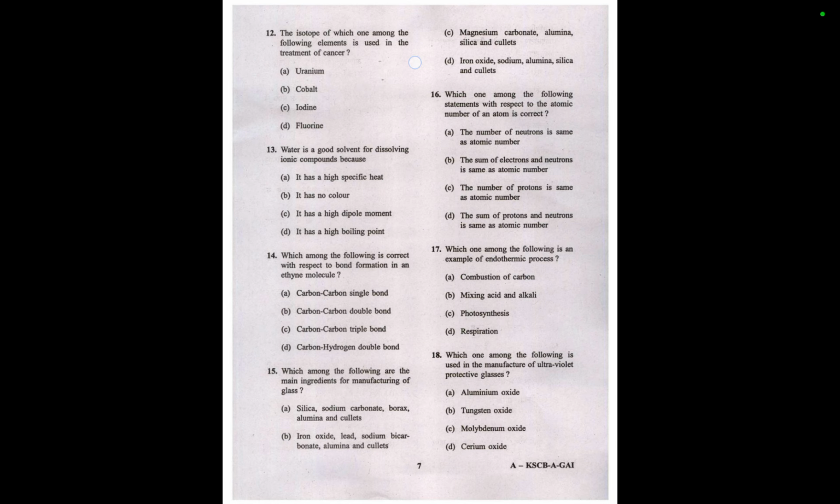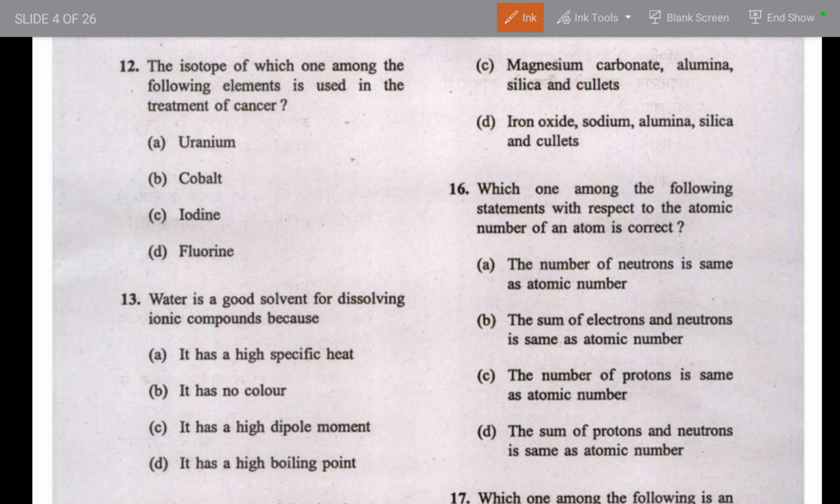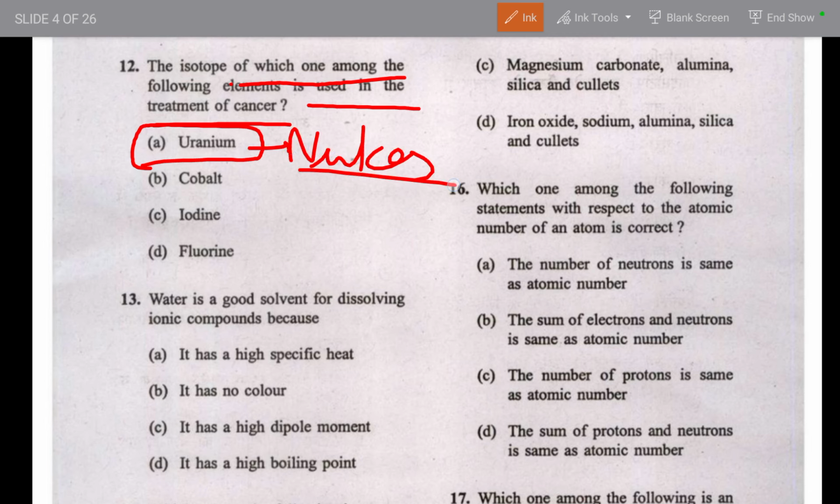Let's focus on question number 12. Let me just zoom it for you. Question 12 is about the isotopes of which one among the following elements is used in the treatment of cancer. So which element's isotope is used in the treatment of cancer? First is uranium. Uranium, you find in the news also, that enriched uranium is used in nukes. So it's a different concept. Third is iodine.